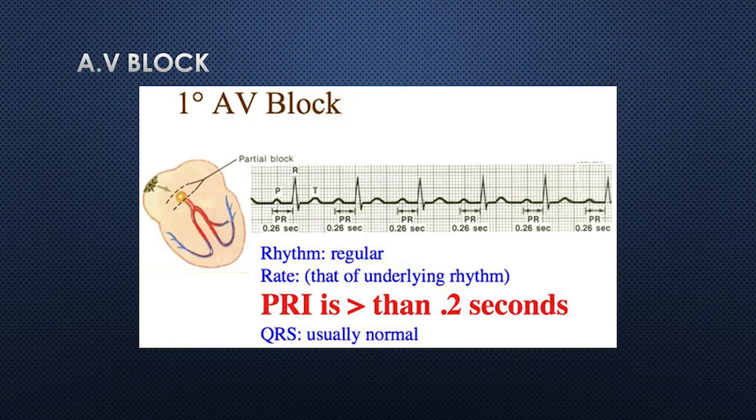The rhythm is regular, and the rate depends on the underlying rhythm. In that diagram every PR interval is marked, and you can see the P and T waves. The PR interval is greater than 0.2 seconds. QRS is usually normal.